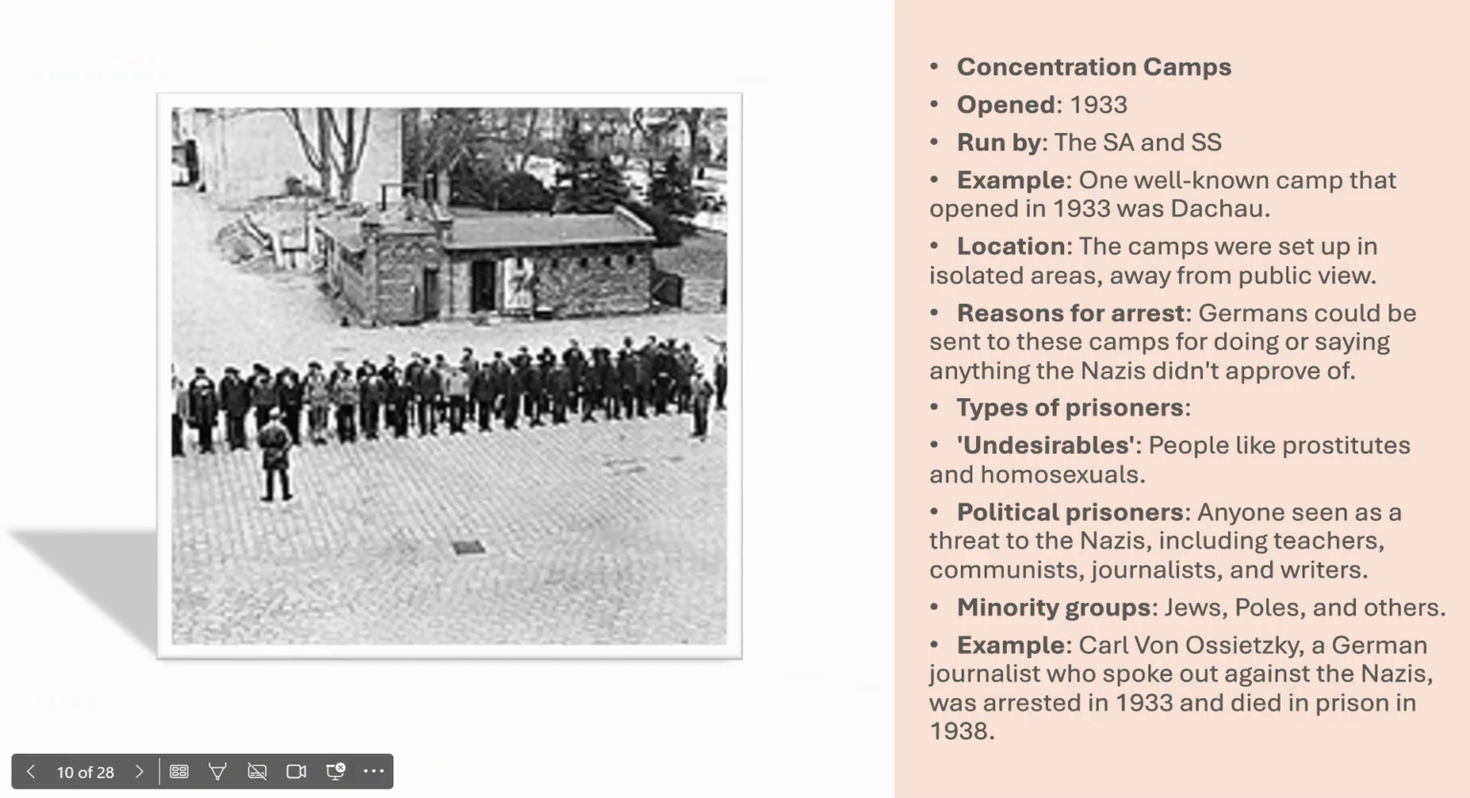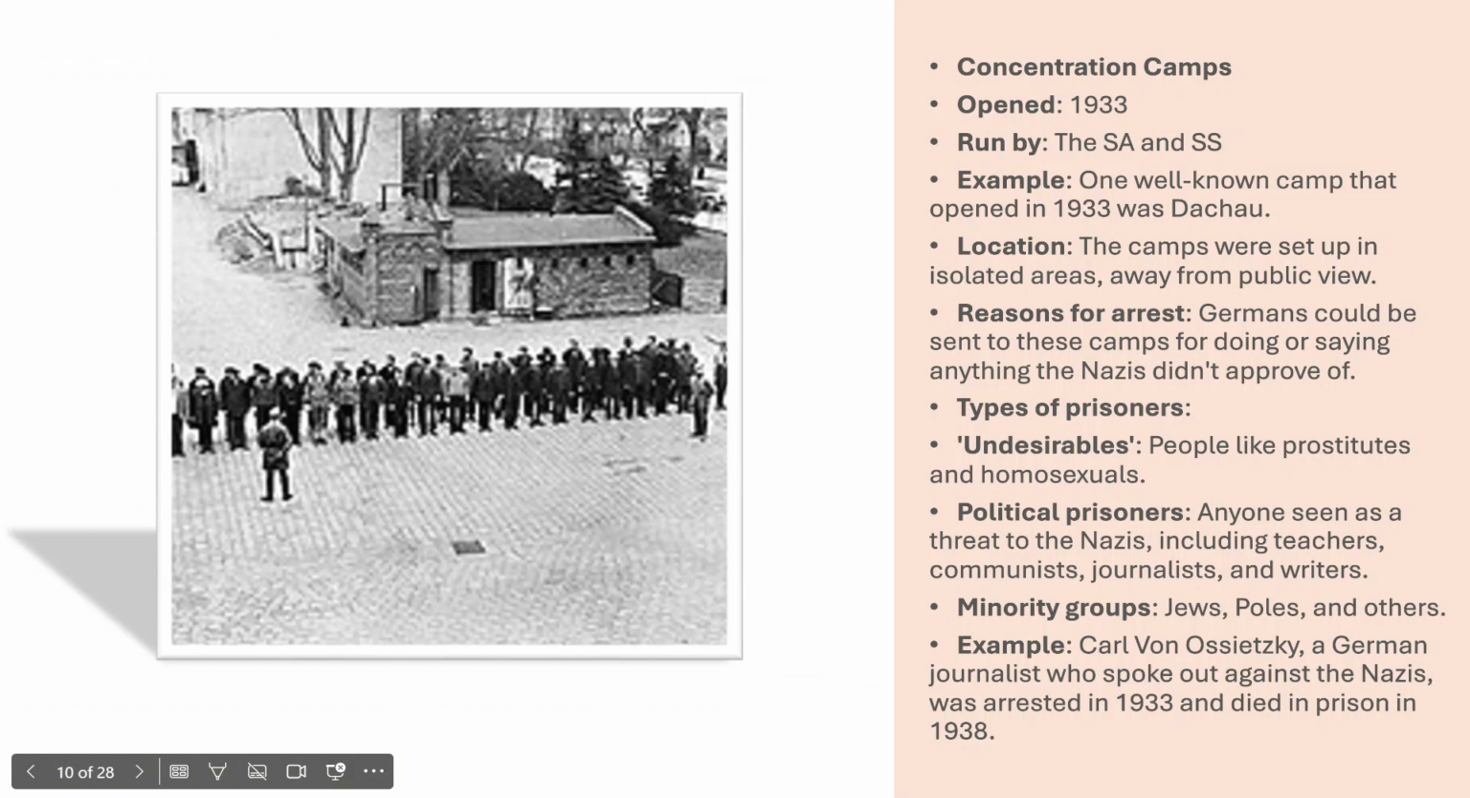Concentration camps were opened in 1933 and run by the SA and SS. One well-known camp that opened in 1933 was Dachau. The camps were set up in isolated areas away from public view. Germans could be sent to these camps for doing anything or saying anything that the Nazis didn't approve of.